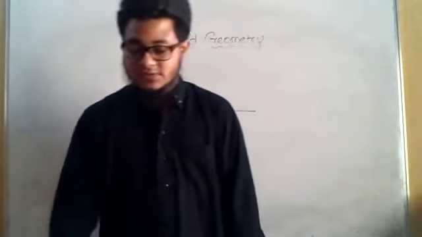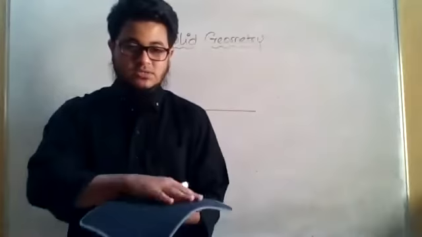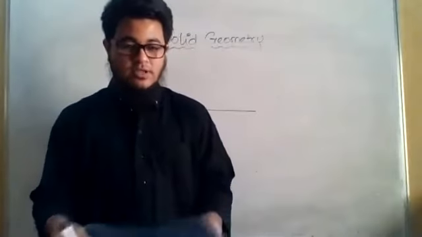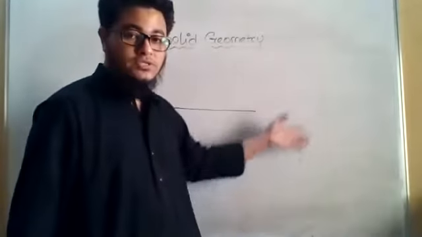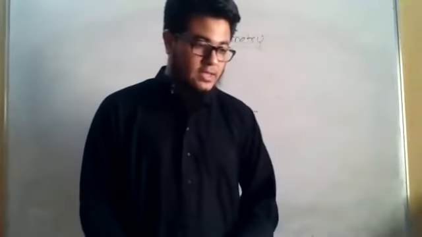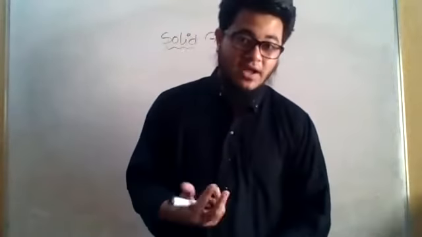Now some elementary definitions. Number one, plane surface. This is nothing but just a surface, like the board on which I'm writing. This is a plane surface. Now, how can we define it?